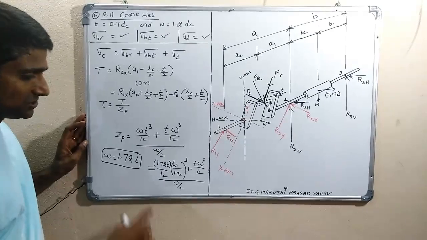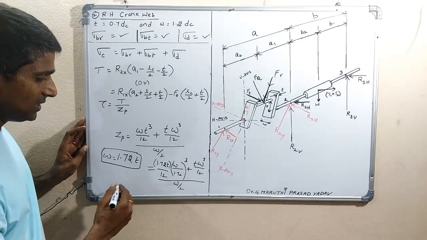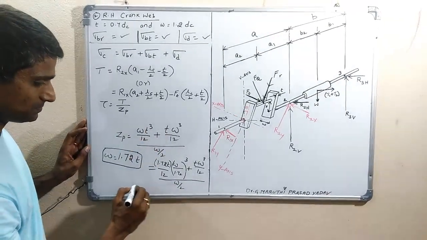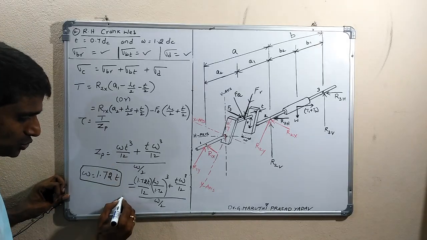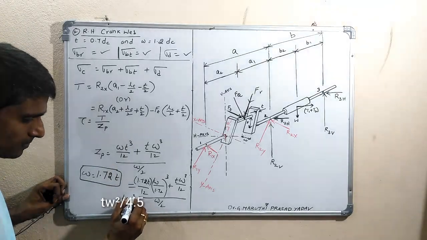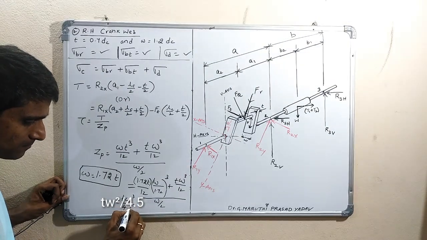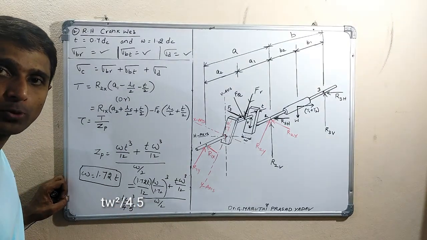So solving this one, finally we'll get ZP equals T into W cube by 4.5.